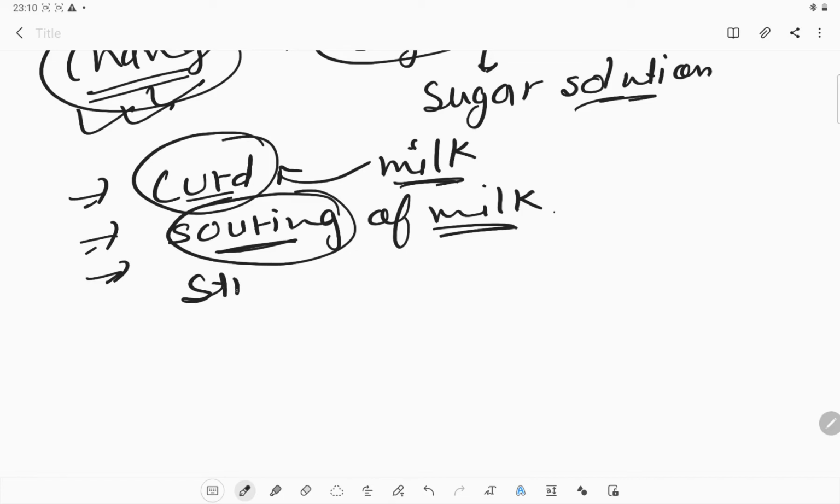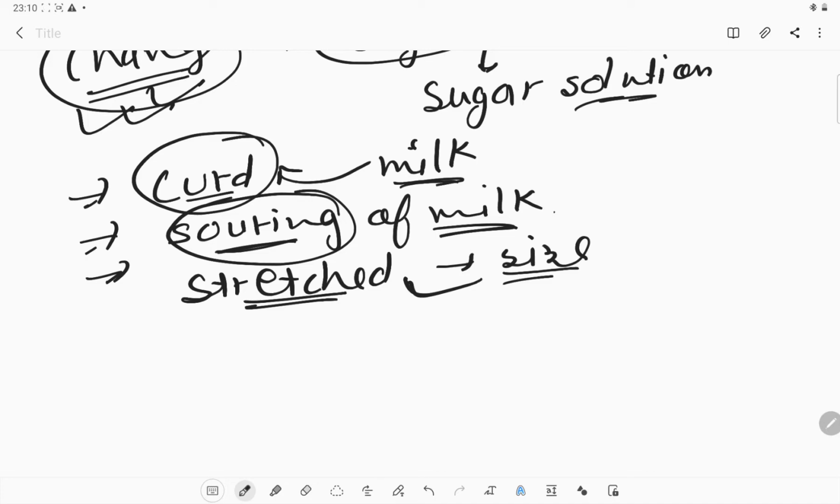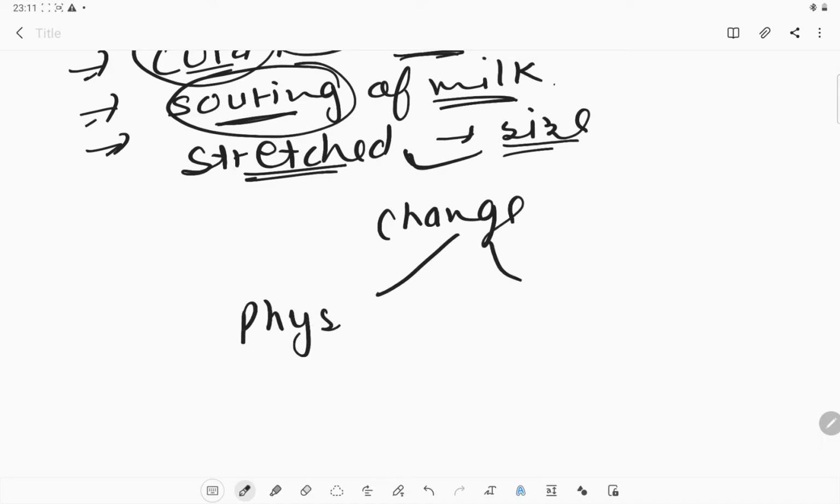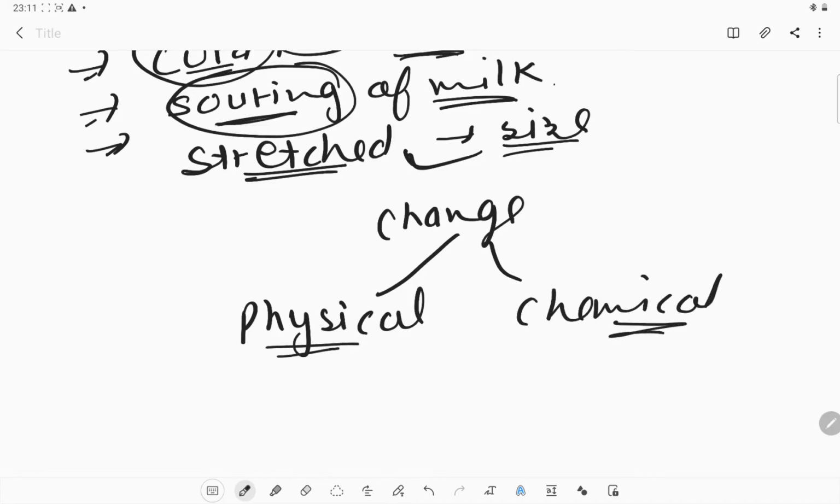Or stretching a rubber band: if the rubber band is stretched, the size of the rubber band becomes different, and the change in size is also a kind of change. So can we say that change can be of two types? It can be a physical change or it can be a chemical change. It depends on the substance we are using.